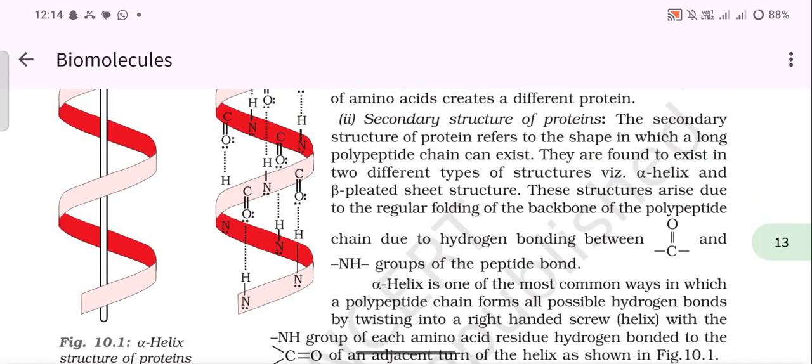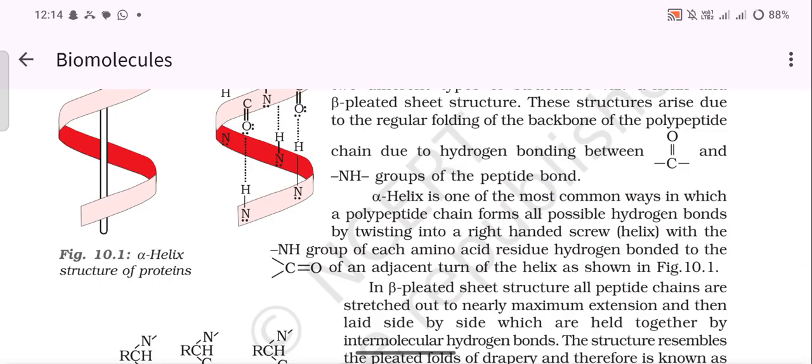Secondary structure of proteins: the secondary structure refers to the shape in which a long polypeptide chain can exist. They are found to exist in two different types of structure: alpha helix and beta pleated sheet structure. These structures arise due to the regular folding of the backbone of the polypeptide chain due to hydrogen bonding between the C=O and NH groups of the peptide bond.